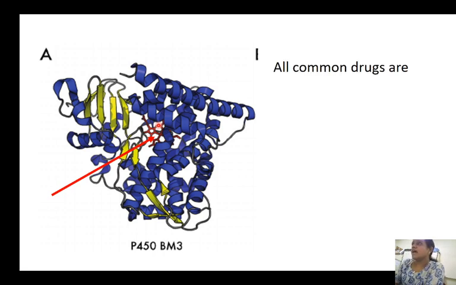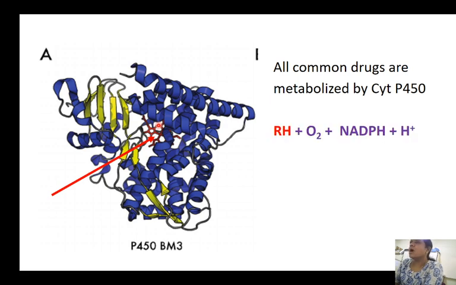Now, how does the reaction occur? As I already mentioned, all drugs are metabolized by cytochrome P450. That is why this system plays a very important role. Now, how does it detox? These are all chemical reactions, so how does this chemical reaction occur?